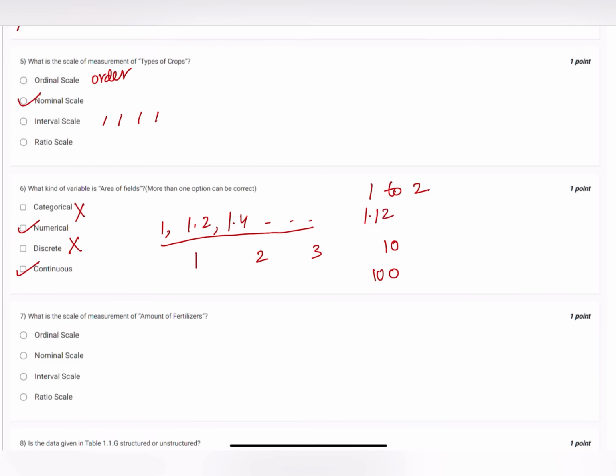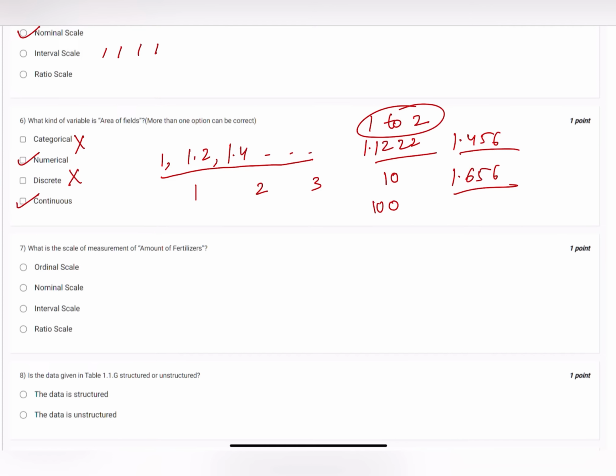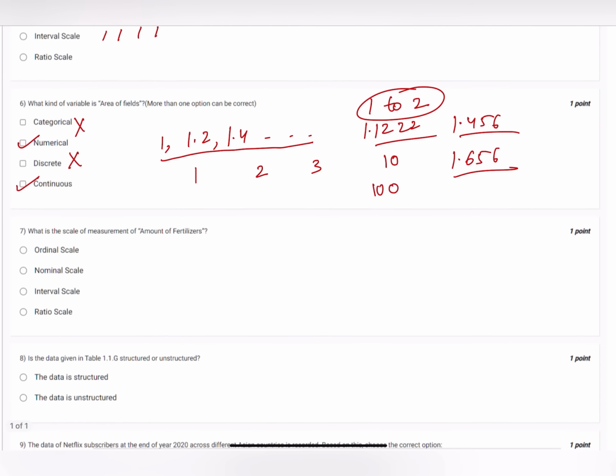What is the scale of measurement of amount of fertilizers? Now, amount of fertilizers, this is clearly a numerical value. So let's see the options: ordinal scale, nominal scale, interval scale, and ratio scale. This would be a ratio scale because if we talk about amount of fertilizers, it's in kgs.